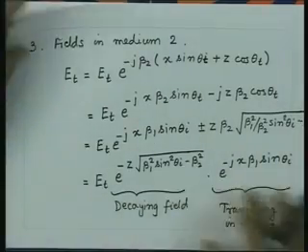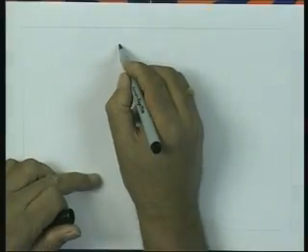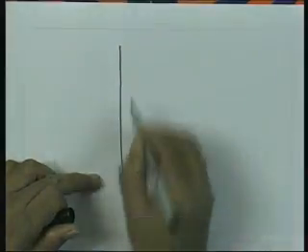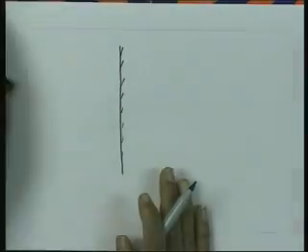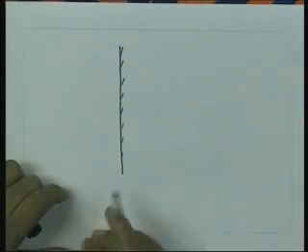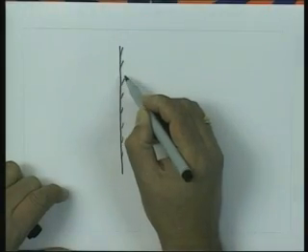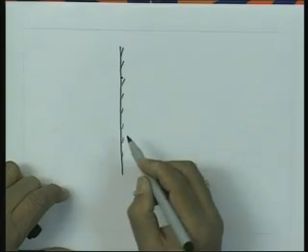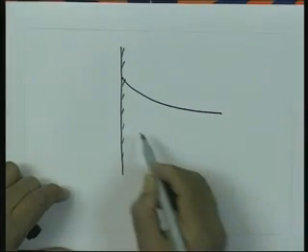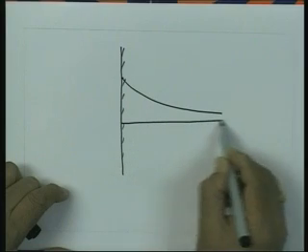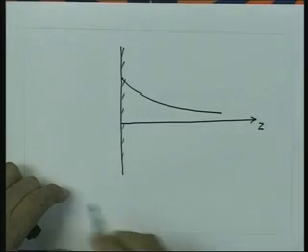If I plot this field in the medium, the situation is like this. This is your dielectric interface. Let us not worry about how the fields are going to be in medium 1, we just focus only on medium 2. I had a certain value of the electric field at the interface, and now this field is exponentially dying down as we move deeper in the z direction.